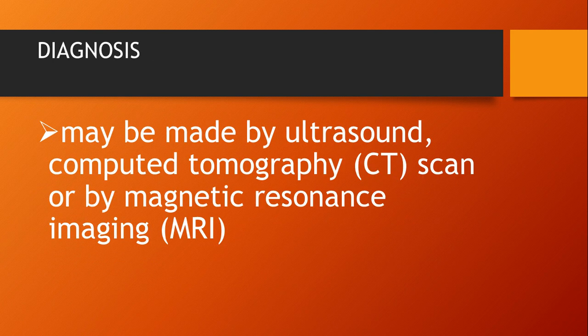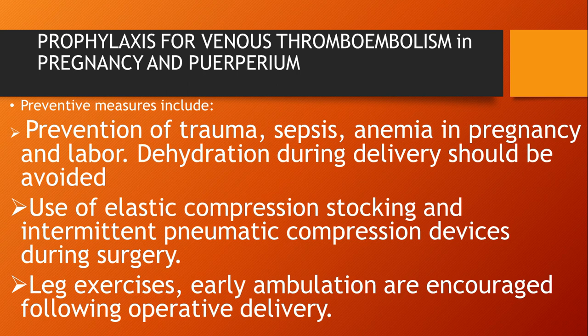The next is diagnosis, which may be made by ultrasound, computed tomography (CT scan) or magnetic resonance imaging (MRI). Then the prophylaxis for venous thrombosis in pregnancy and puerperium. Preventive measures include prevention of trauma, sepsis and anemia in pregnancy and labor. Dehydration during delivery should be avoided, because too much dehydration will cause hemoconcentration, which will also increase the chances. The use of elastic compression stockings and intermittent pneumatic compression devices during surgery will decrease the chances. Leg exercise and early ambulation are encouraged following operative deliveries.